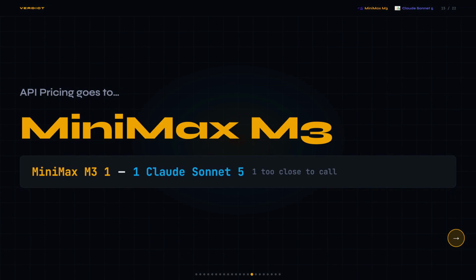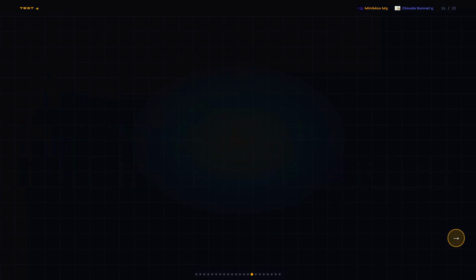MiniMax M3 wins pricing, and that ties the overall score. MiniMax M3 won, Claude Sonnet 5, 1, one tied. One caveat though, Sonnet 5 has documented prompt caching and 50% batch discounts that M3 doesn't publicly match yet. So for repeated context workloads specifically, Sonnet 5's real cost can get a lot closer than these headline numbers suggest.